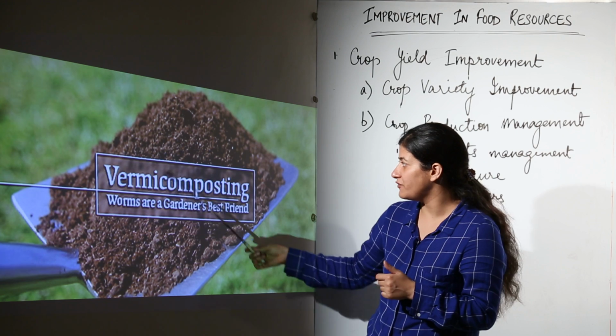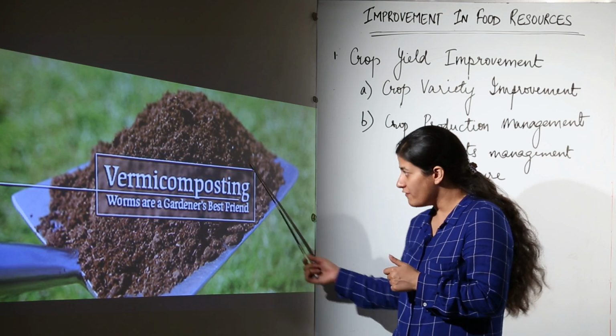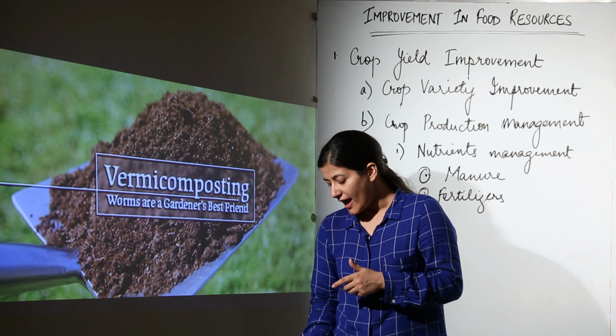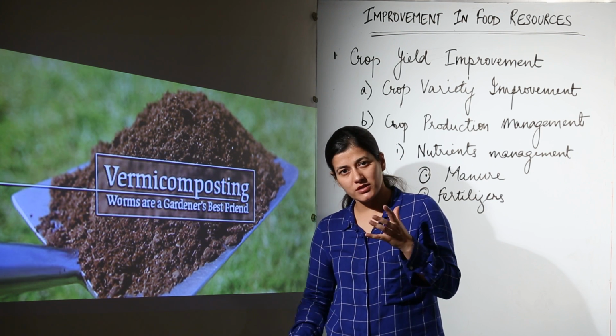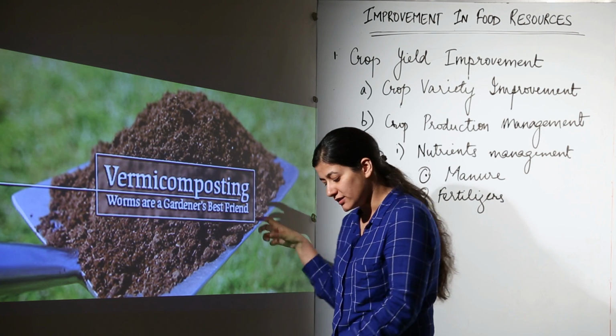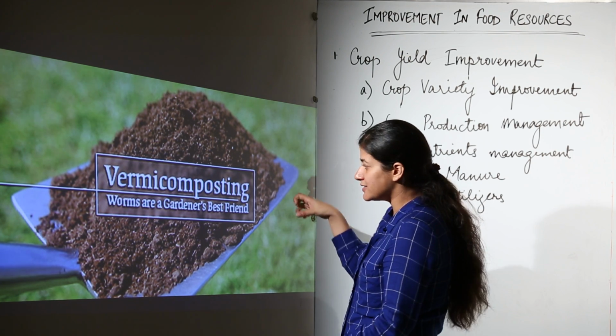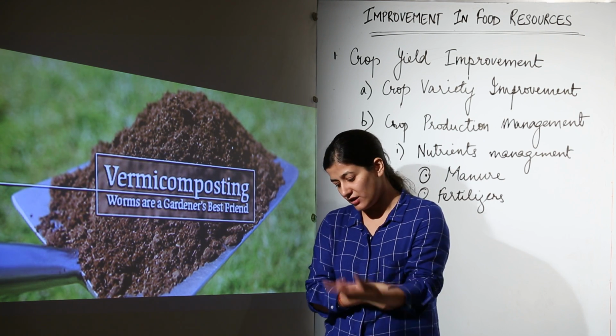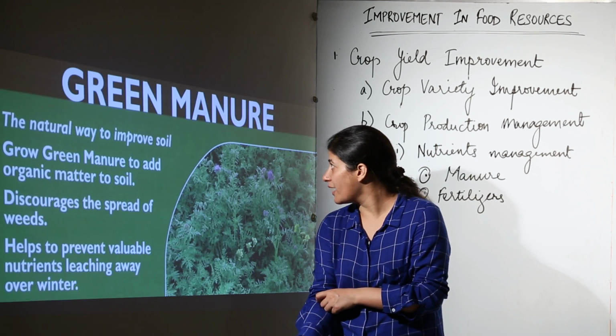This word itself is divided into two parts. We have talked about composting, and vermi refers to worms, and you might have heard that earthworm is the best friend of a farmer. That refers to vermicomposting. We use that concept, we make compost pits and over there we put the animal dung and it gets composted and it forms the vermicompost manure.